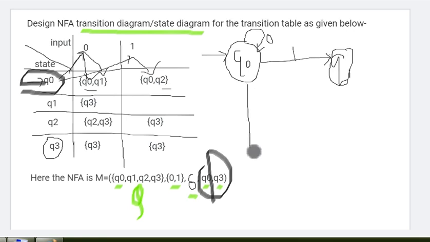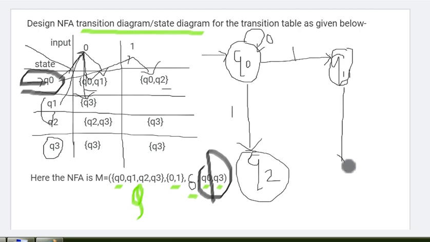So from Q0 we need to make another arc which is moving to the Q2 state. Put 1 on it. For now Q0 is over. Now let's move to Q1. At Q1 for 0 input, it is moving to Q3. From Q1 on input 0, it should move to Q3 state. So we will make an arc going to the Q3 state.